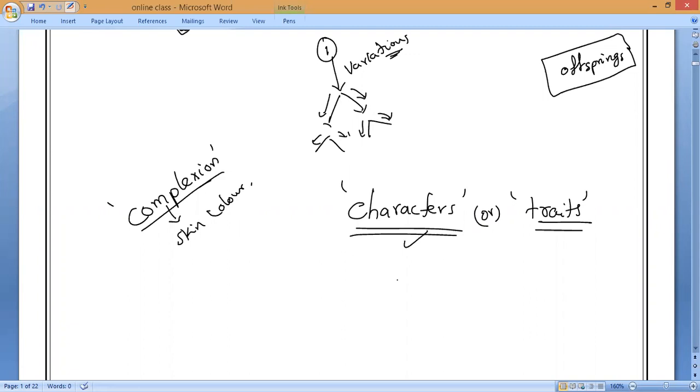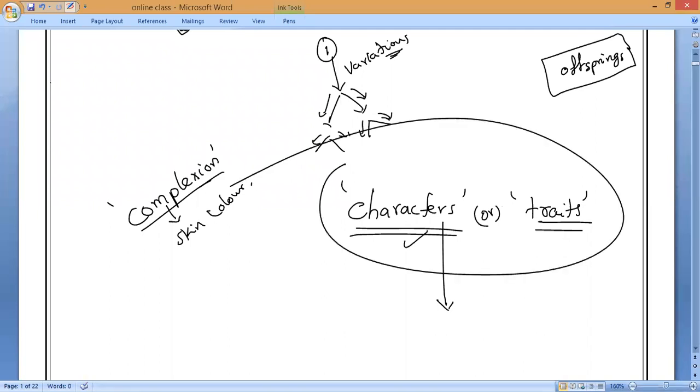So the transfer of these characters from parents to the offsprings. For example, in our family, if a new baby has been born, suppose yesterday or last month, you see all your relatives, including your father, mother, or yourself, and you start noticing their nose, their ears, their cheeks, their face cut, their body color, everything.